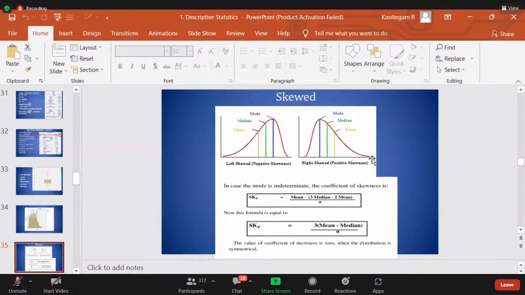The tail is more on the right hand side, which means some people are having higher income. So if we assume that 35,000 is the average income, some people are getting 36,000, 40,000, 50,000, 58,000, 1 lakh, 2 lakh, 5 lakh. So the range is more on the right hand side.